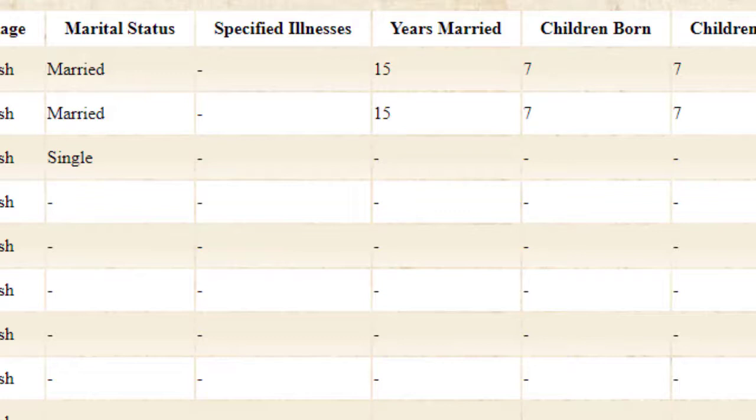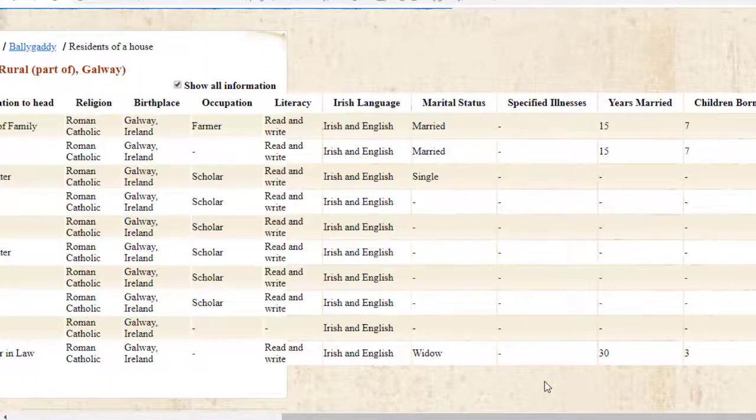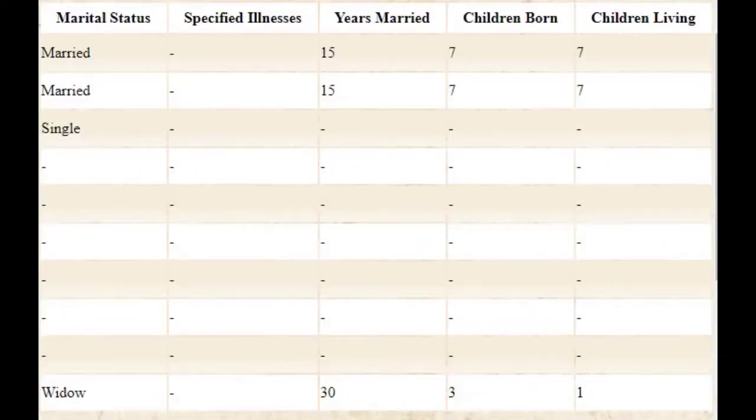That means that we can calculate an approximate year of marriage and see if we can find out further information from other records, like their civil or church marriage record. This might indicate on that record the names of their parents, therefore bringing our research back a further generation. James's parents had 7 children in all, and by 1911, 7 of those children were still alive.